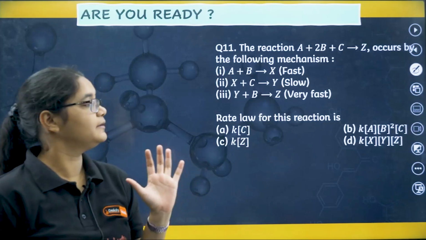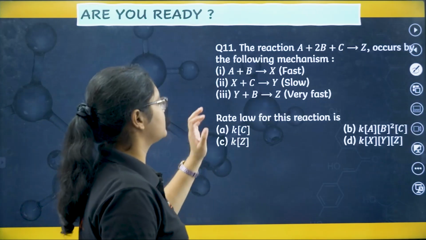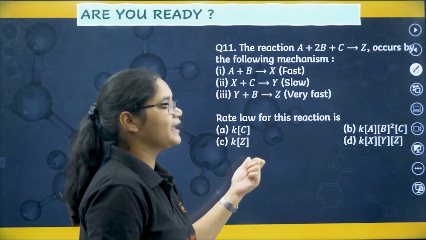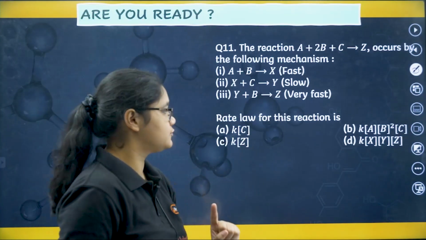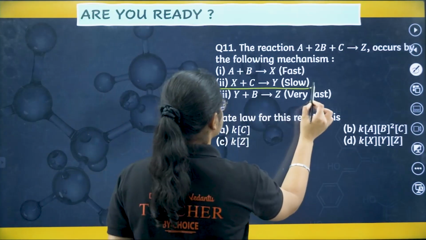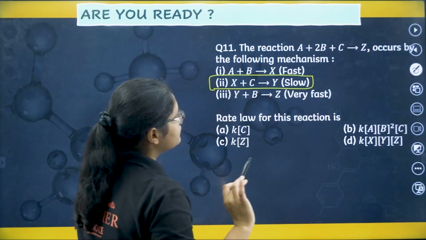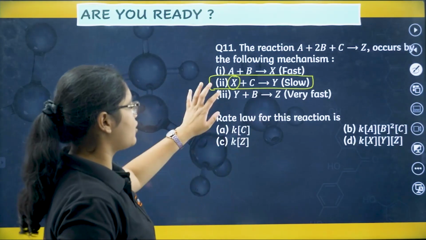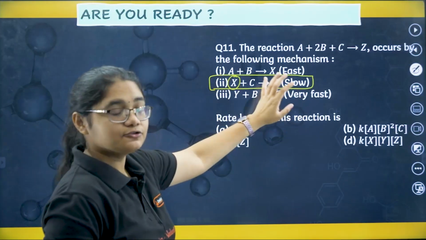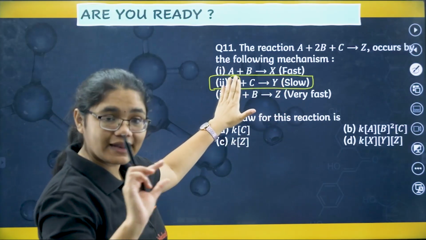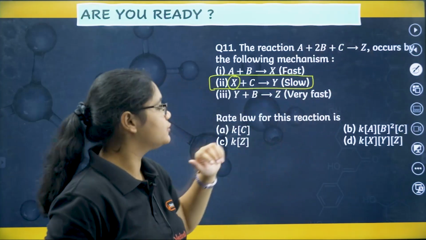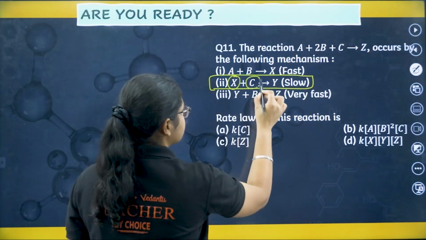The reaction A plus 2B plus C gives you Z occurs by the following mechanism. Okay, the rate law for this reaction is, now rate law will depend on the slowest step, so that is something which is the slowest step. But now if you see here, X is an intermediate, right? X is not there in the final reaction. So rate cannot depend on X, or in the rate law we cannot write X because it is not there in the final reaction. So rate is only proportional to the concentration of C.